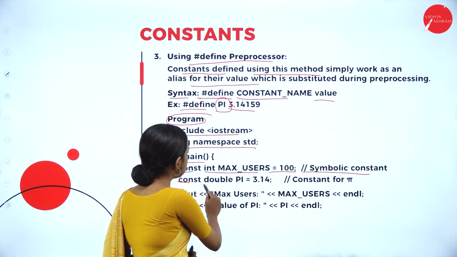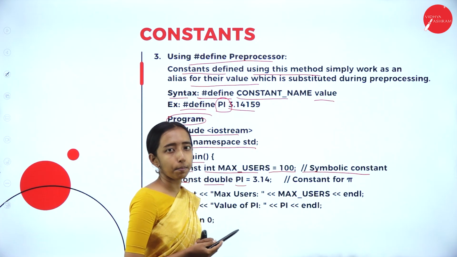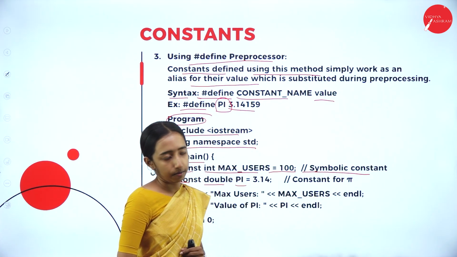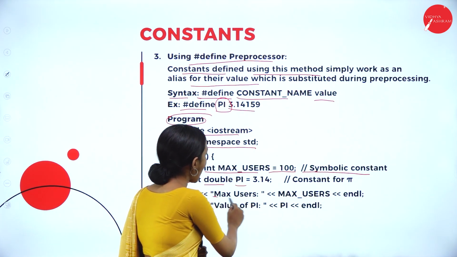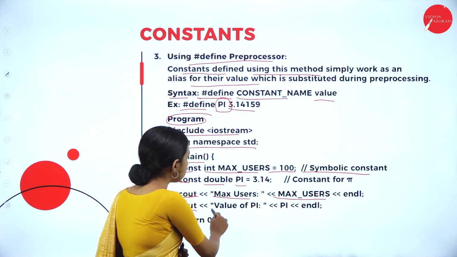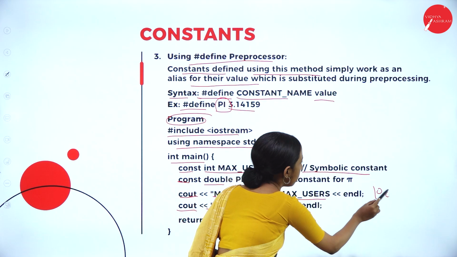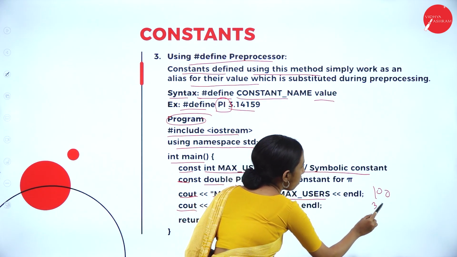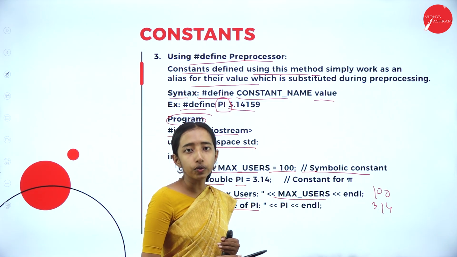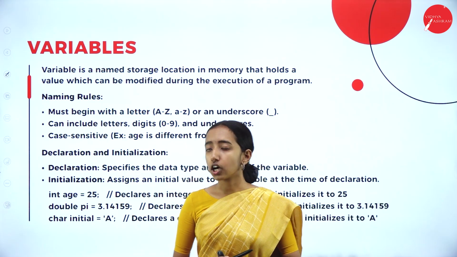Next, const double pi is equal to 3.14. I am assigning the pi value 3.14. It is the constant for pi. Next, cout the max users variable and cout the value of pi. So you will get the output 100 and 3.14. So this is a simple program to demonstrate how the constant works. So we have seen the constant.